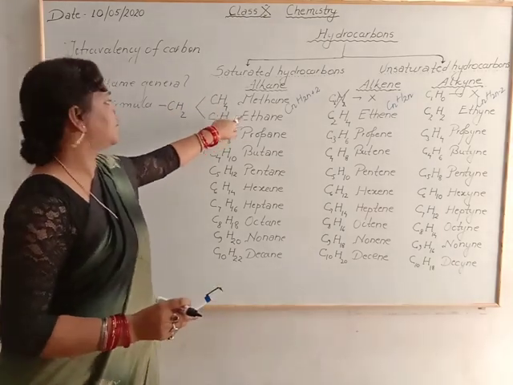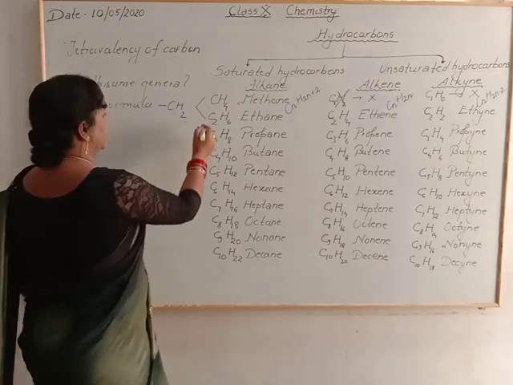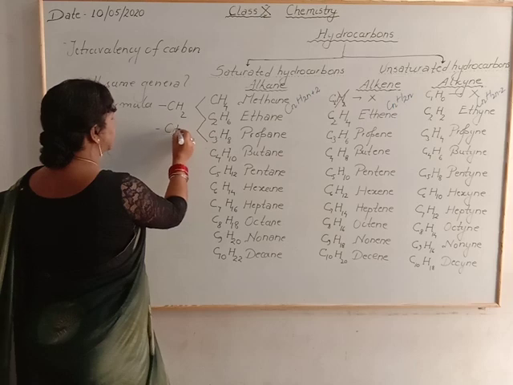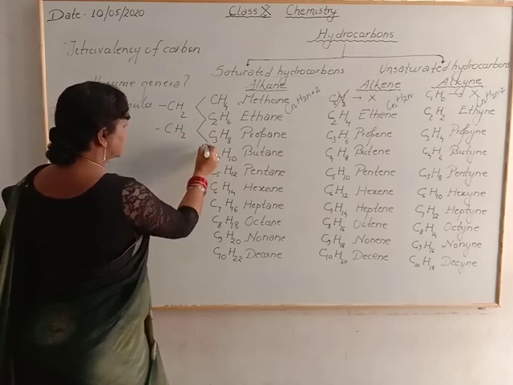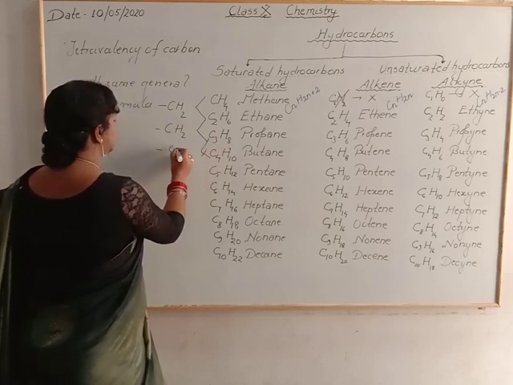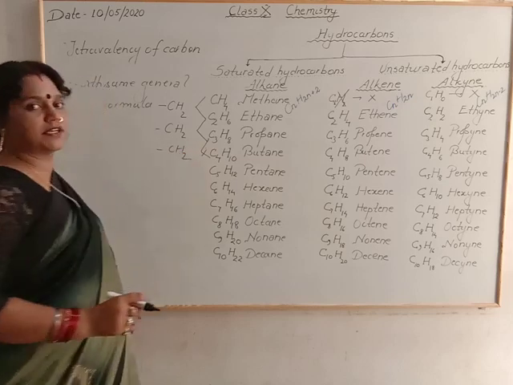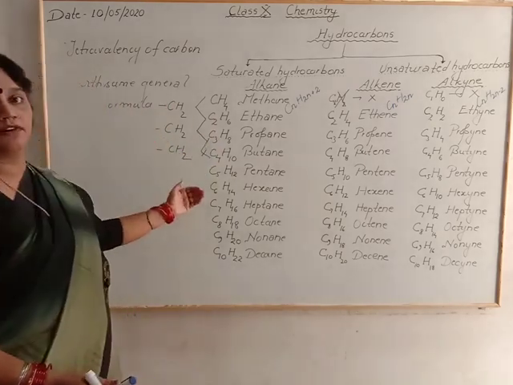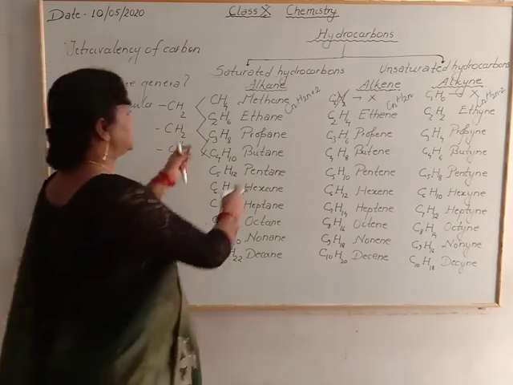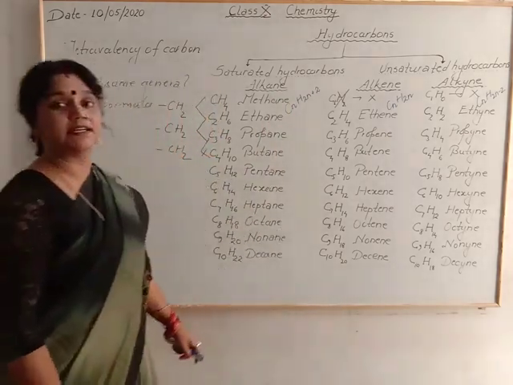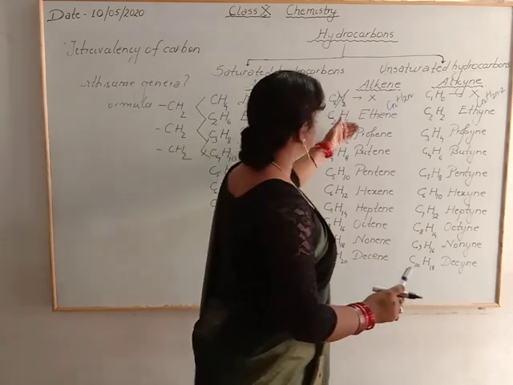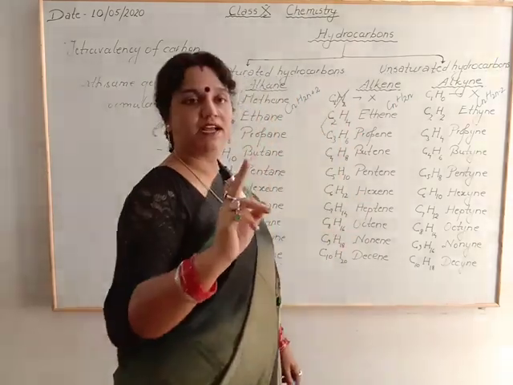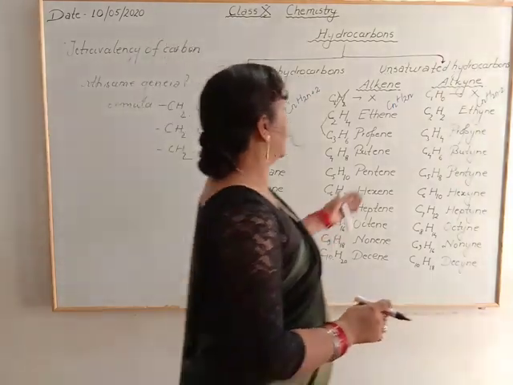Again, from ethane to propane, you can see there is an increase of one carbon and two hydrogens. From this to this, again there is a change of one carbon and two hydrogens. So this is the regular change of a single parameter, and these are known as homologous series. Again from this to this, there is only an increase of one carbon and two hydrogens, and in this also.